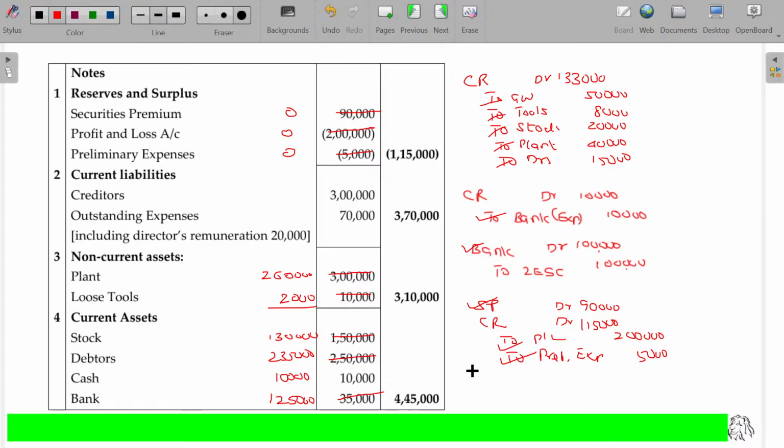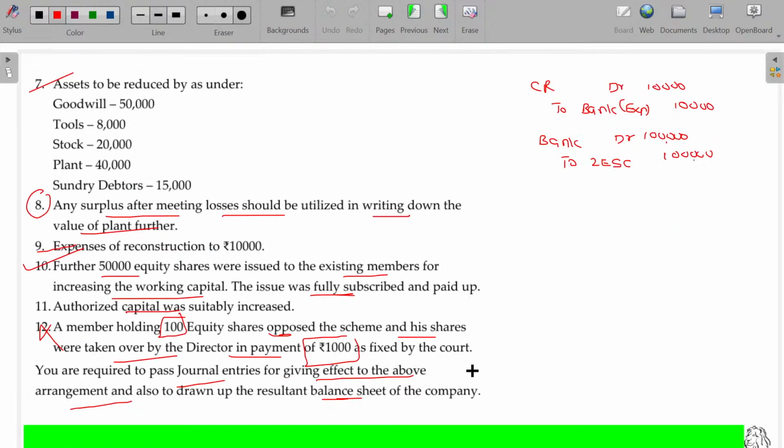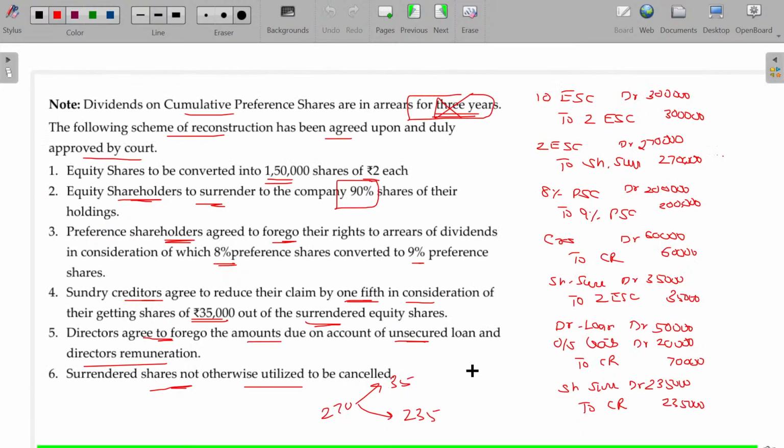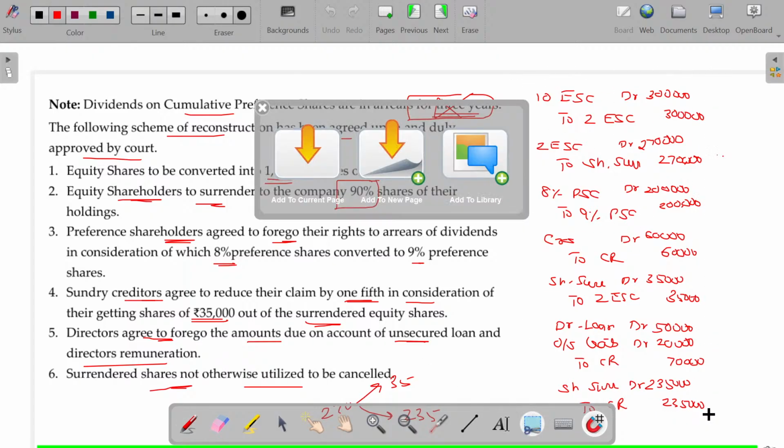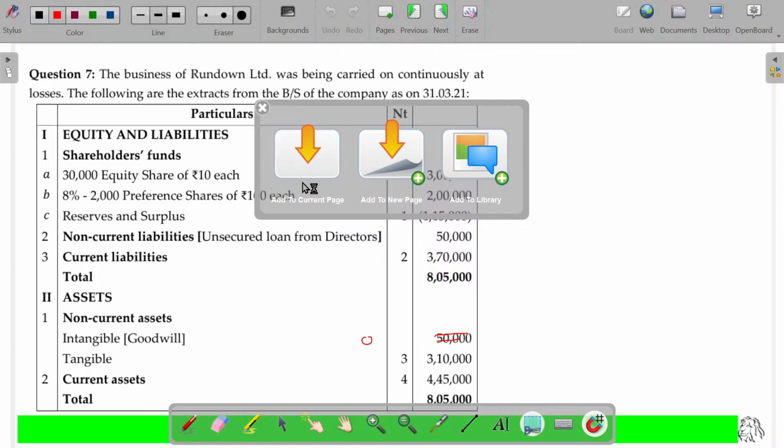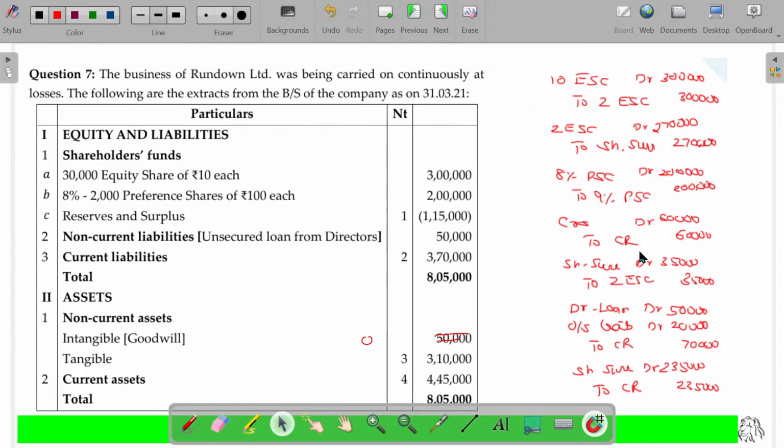Those items incorporated in the adjustments, I have just given a tick mark. Apart from that, I think we have only this one. This set to be incorporated. This set to be incorporated. I'll keep this here to incorporate all these things.